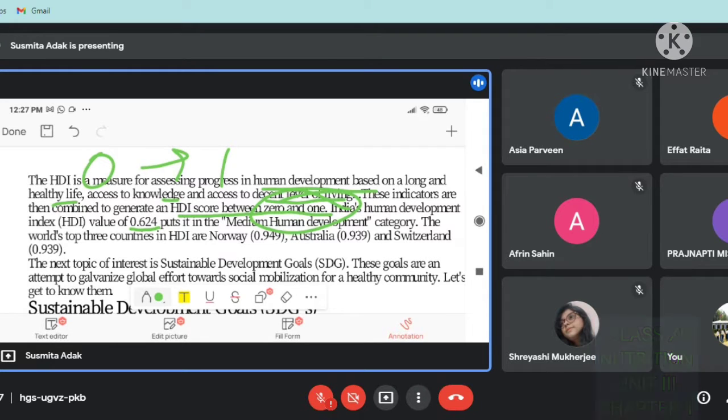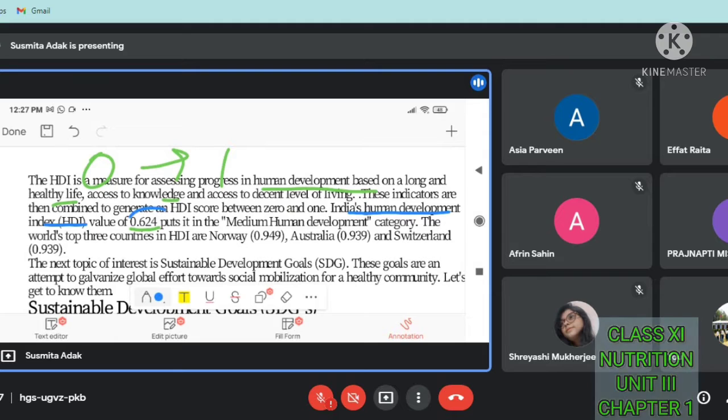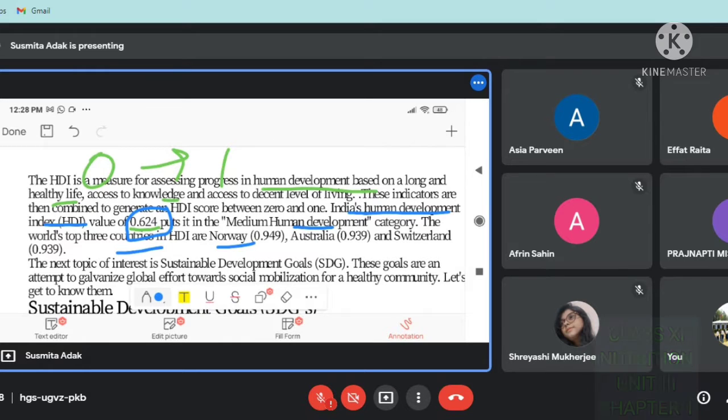An important, very important line here: India's Human Development Index, that is HDI value 0.624, puts it in the medium human development category. So the Human Development Index value of India is 0.624, and it indicates that India is in the medium human development category. The world's top 3 countries in HDI are Norway, with an HDI level of 0.949.